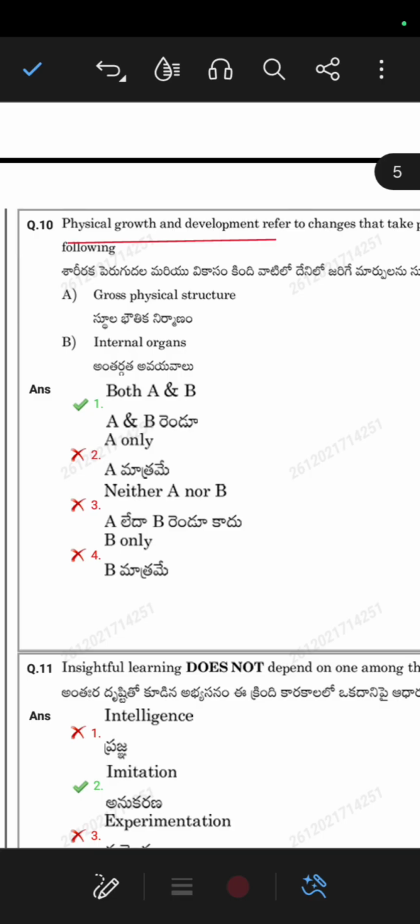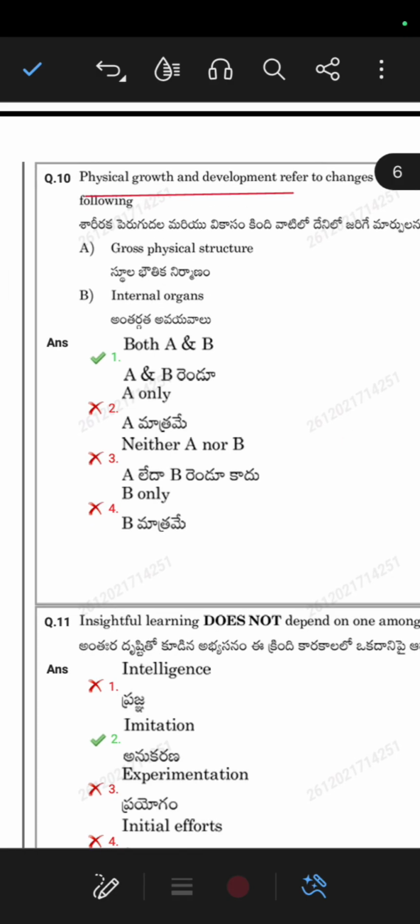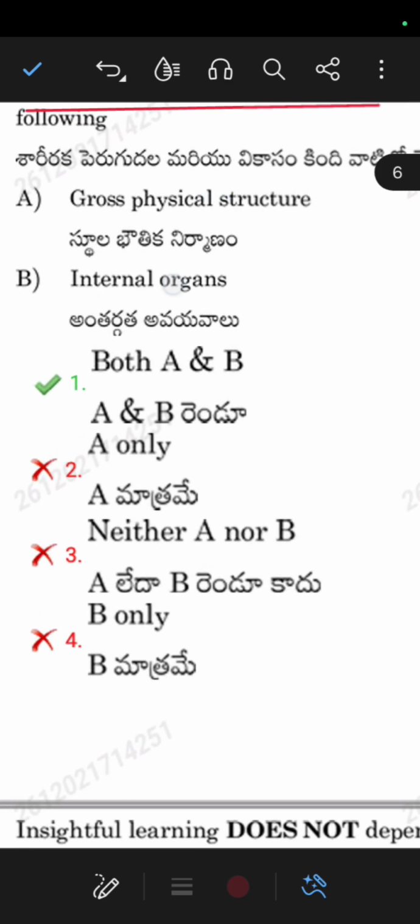Internal organs means the heart, kidney, whatever the internal organs. The correct option is both A and B: physical growth and development take place in the gross physical structure as well as the internal organs. So this is the correct option.